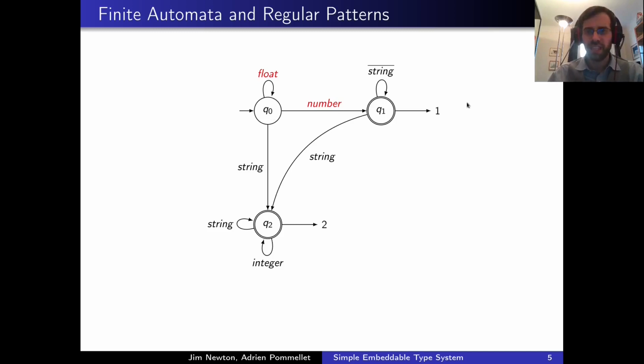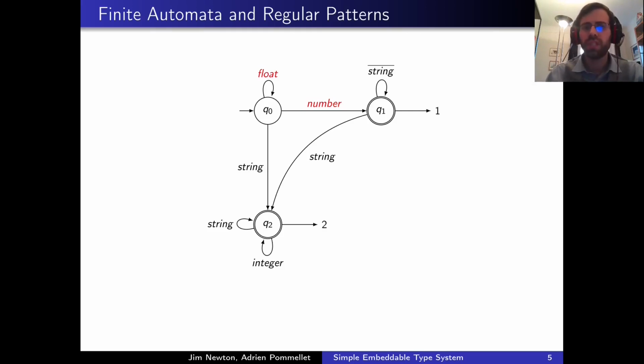We read the input sequence left to right, moving through transitions and ending up in new states. When we've read the entire sequence, then we check the last state visited. If it is final, represented here by a double circle, then we accept this sequence. If it's not final, then we reject it instead.